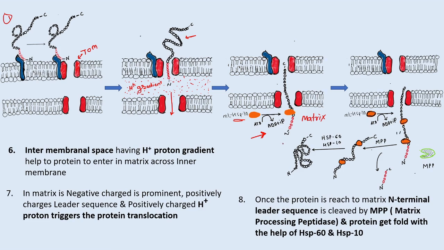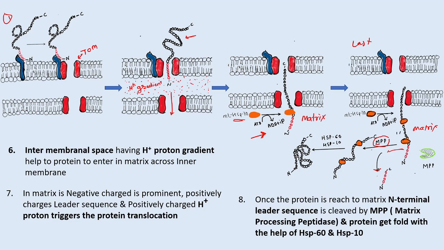And you can see at the last these proteins enter into the matrix, and after the entry of this polypeptide chain into the matrix, this pre-sequence gets cleaved by the matrix processing peptidase. They perform the function of cleaving this pre-sequence, and this pre-sequence gets separated from the original polypeptide chain.